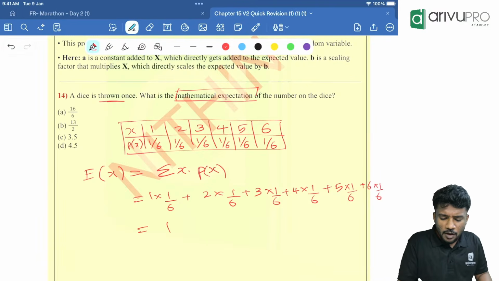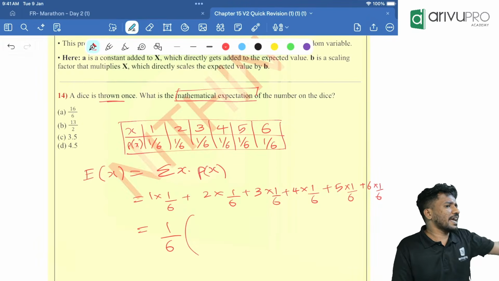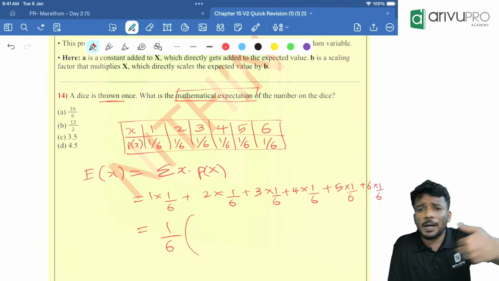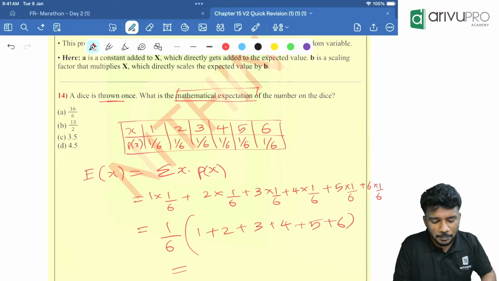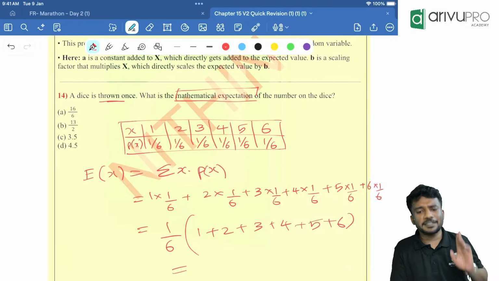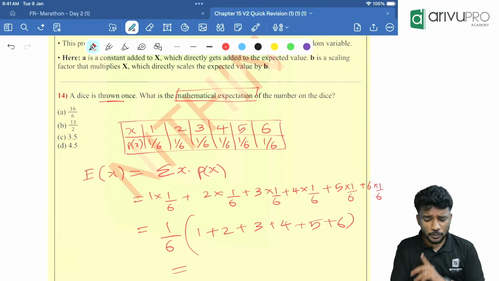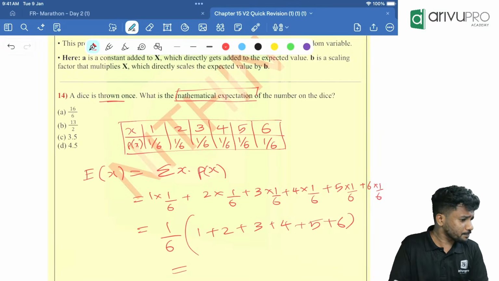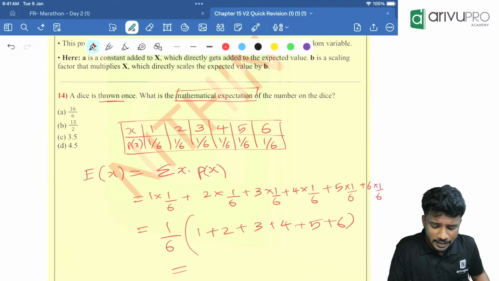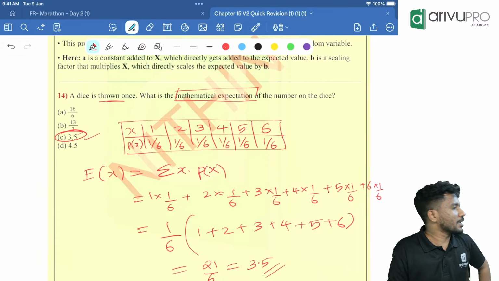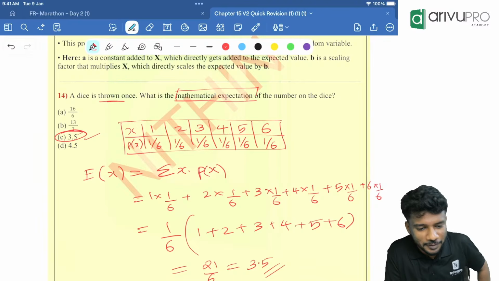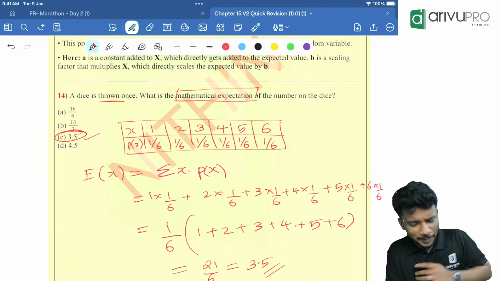1 by 6 is common everywhere, so I can take that out. I'll take 1 by 6 outside. So 1 plus 2 plus 3 plus 4 plus 5 plus 6. How much is the answer, people? Take your calculator. Please do that. 1 plus 2 plus 3 plus 4 plus 5 plus 6 is how much? 21. 21 divided by 6 is equal to 3.5. So the expected value is 3.5. I hope you got it. Envit, you got it. Swati, you got it. Rest of you, are you getting it?